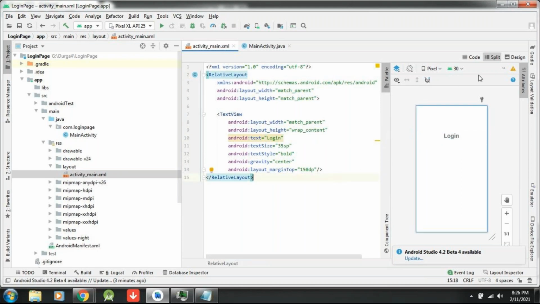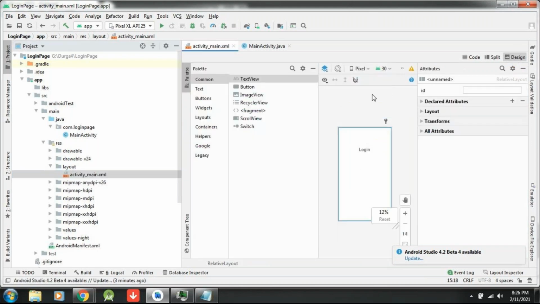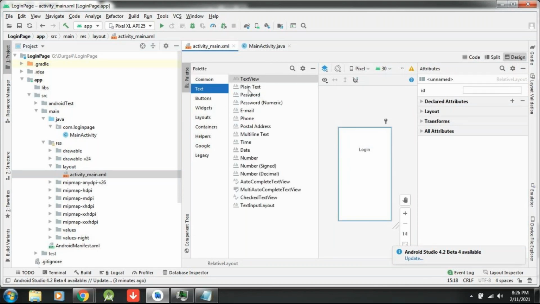After this, I would like to drag and drop username field. Username field, what it is? Come to text. Here it is showing plain text, password, password numeric, email, phone. Like it will load different types of keypads. Email means @.com will come. Password with numeric means alphanumeric keypad will be open. Plain text means directly only alphabets will be open. Phone means only numeric keypad will open.